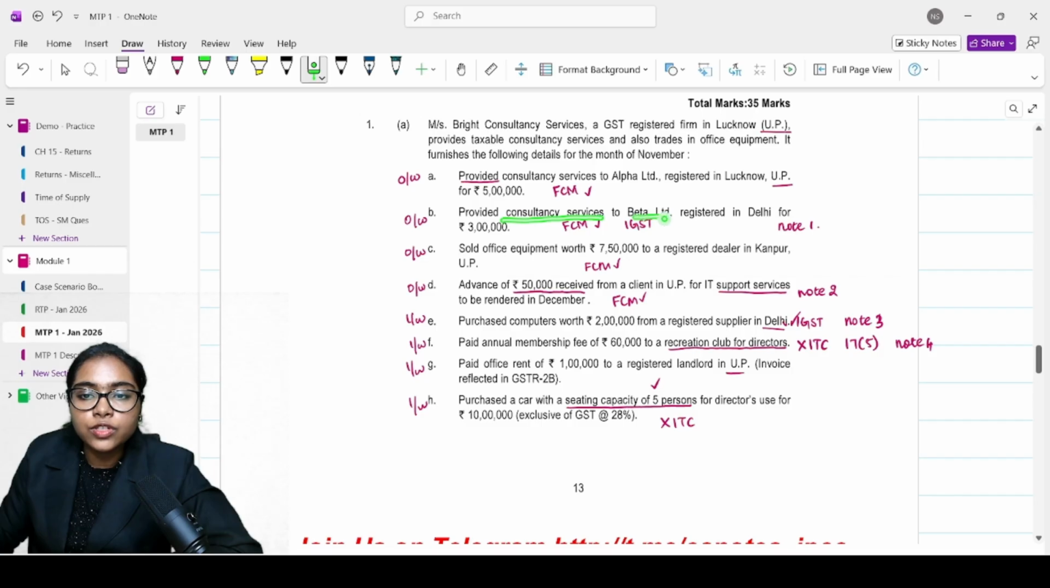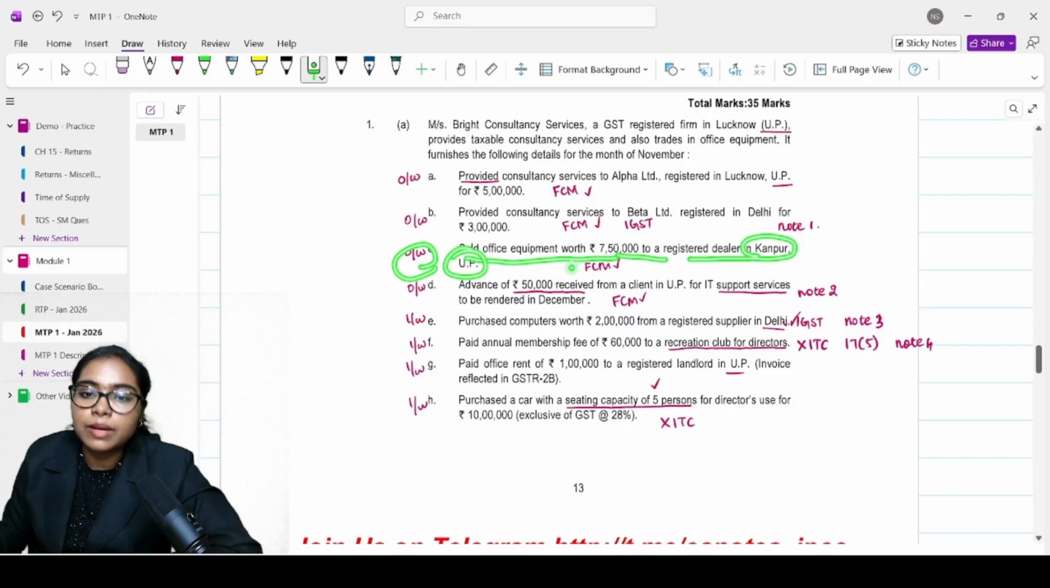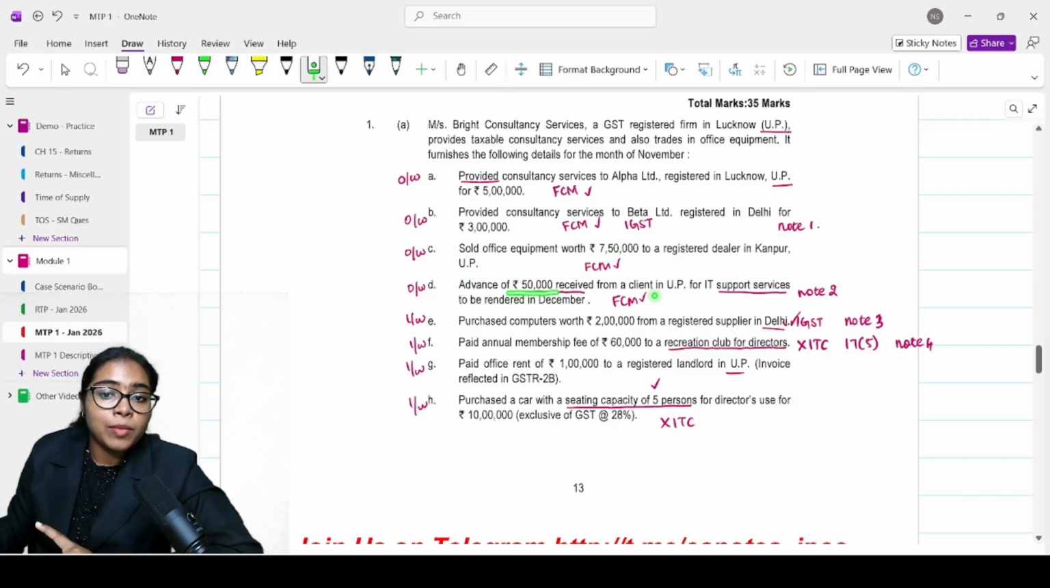Provided consultancy service to Beta Limited registered in Delhi for 3 lakh. Outward supply. FCM. But this is IGST. Why? Because it is in Delhi. Sold office equipment worth Rs 7,50,000 to a registered dealer in Kanpur, UP. Intrastate, outward supply, FCM. Advance of 50,000 received from a client in UP for IT support services to be rendered